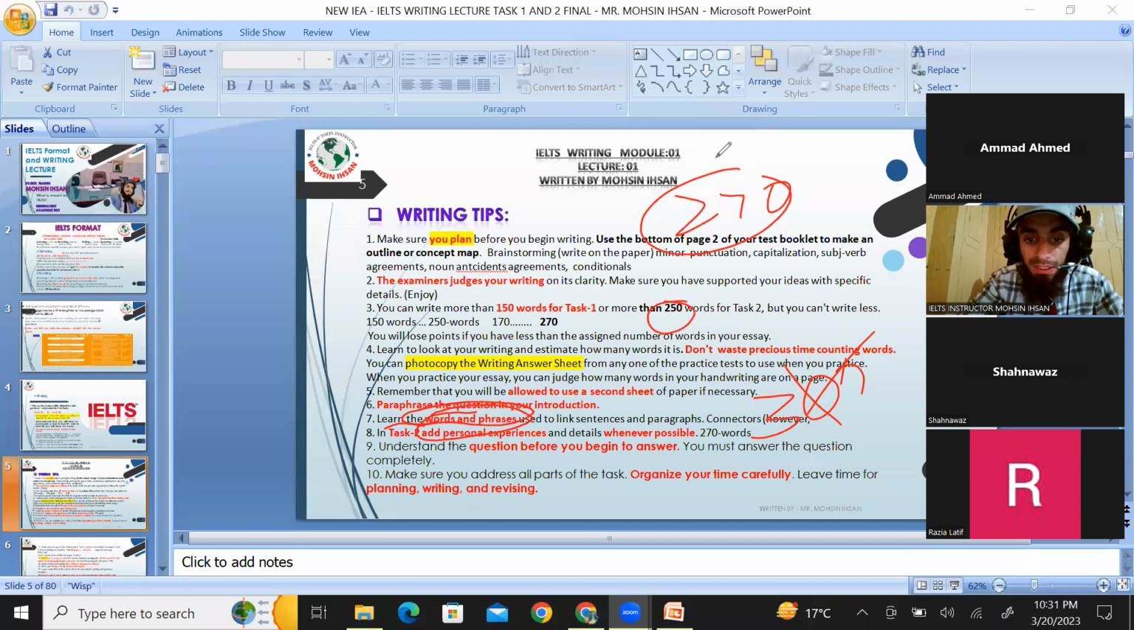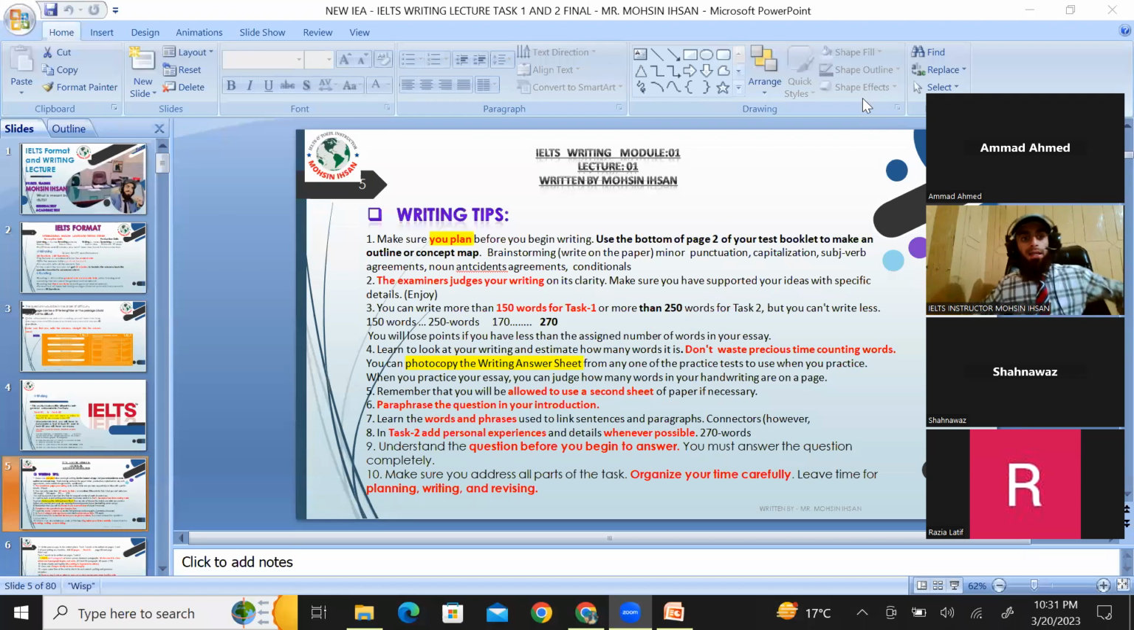Okay. Next thing, in task 2, add personal experience where it is required. In task 2, when you are asked for an opinion essay, there are different kinds. In an opinion essay, you should mention your opinion, I am of the opinion, in the introduction paragraph, right? Yes. So in advantage and disadvantage essays, you may not. But in problem and solution, you may not.